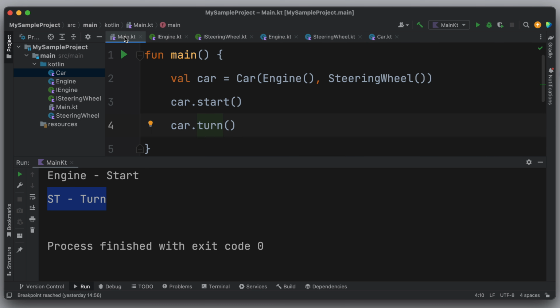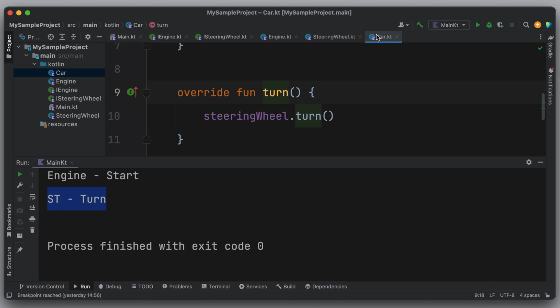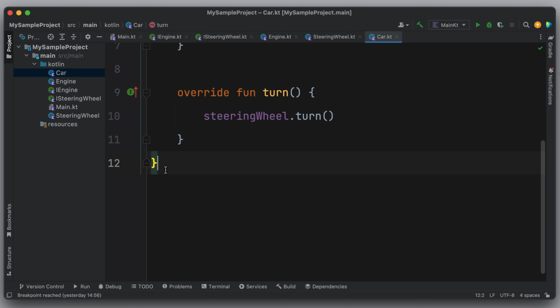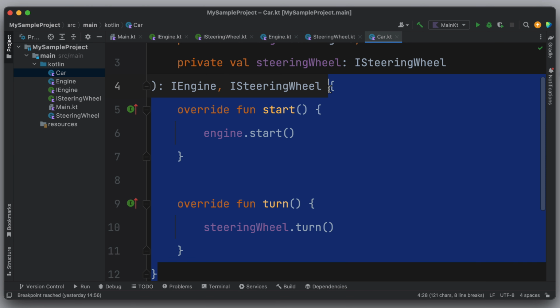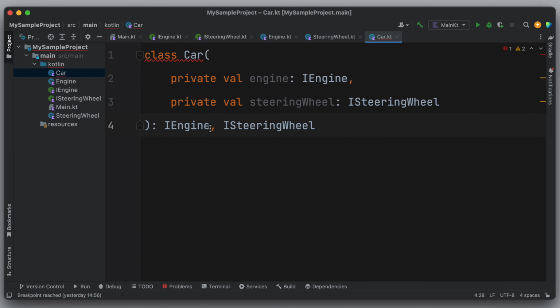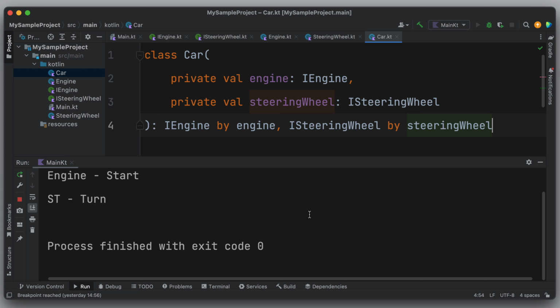This is all for the delegation design pattern, and we could create a class using this design pattern. But because Kotlin natively supports this design pattern, we can remove all of this code, and here after the IEngine, we must write by and write engine. And also after the ISteeringWheel, we must write by and steeringWheel. Now if we run the project, we'll get the same result as before.